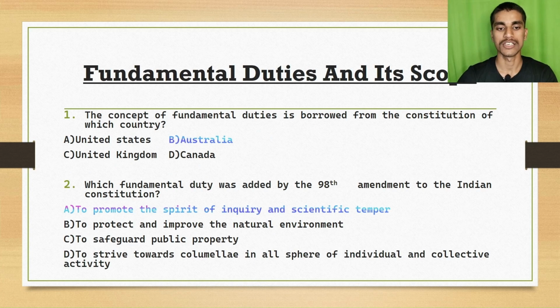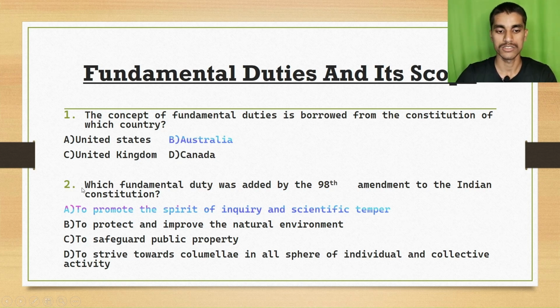The third topic is fundamental duties and its scope. The first question: the concept of fundamental duties is borrowed from the constitution of which country? Option A United States, option B Australia, option C United Kingdom, option D Canada. The right answer is option B, Australia.